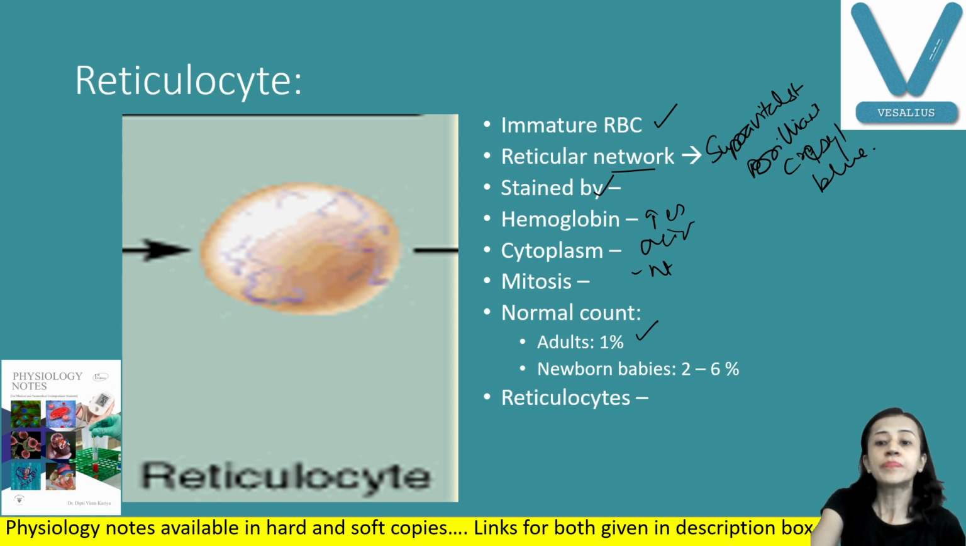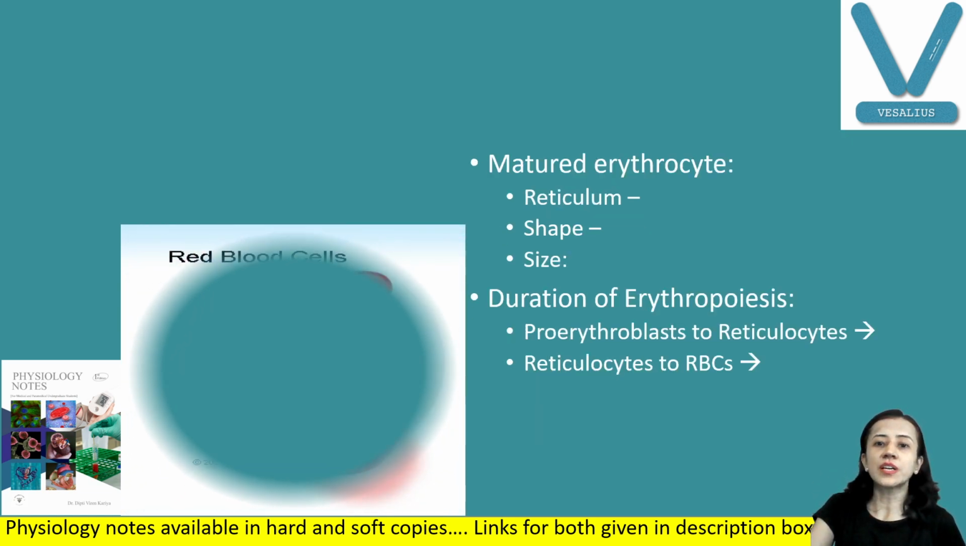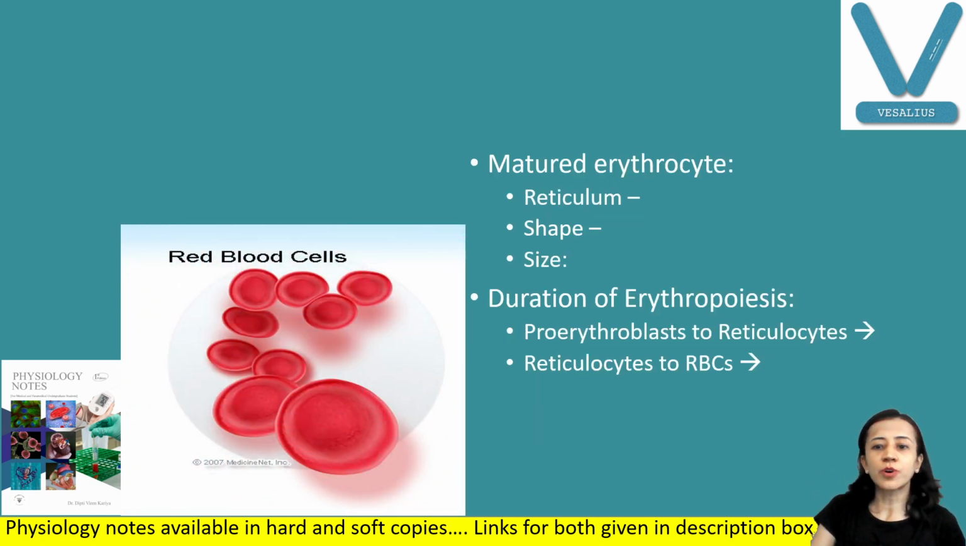Now next is the mature erythrocyte. The reticulum also now disappears, and the mature erythrocyte gets the biconcave shape, and the size is about 7 to 8 micrometer diameter. Now this is your mature RBC. This is the morphology. The duration of erythropoiesis from proerythroblast to reticulocyte stage requires 5 days, whereas from reticulocyte to RBC requires 2 days.